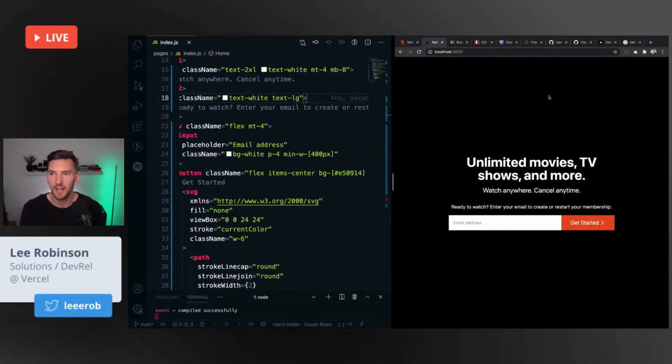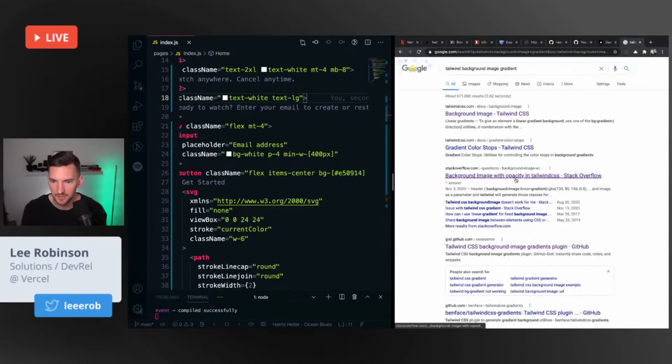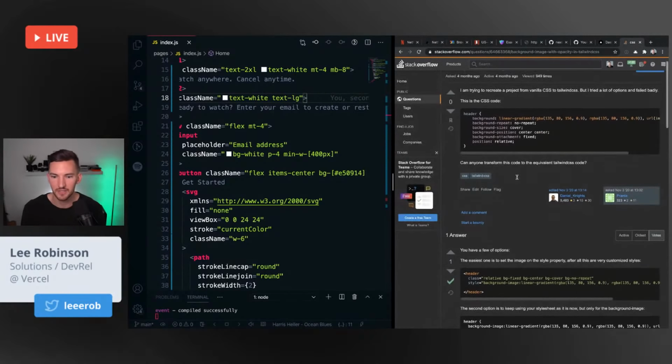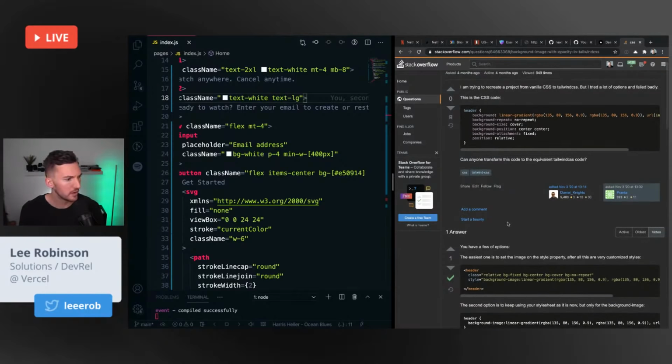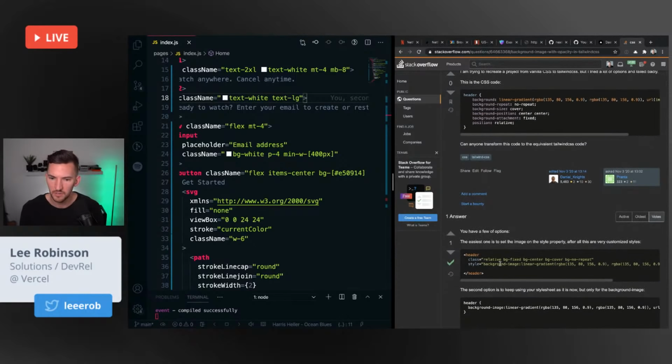I actually don't know how to do this, so I was trying to see if there was a Tailwind CSS way to do it, because I'm used to the CSS way, where you do a linear gradient and then put the background in there as well.